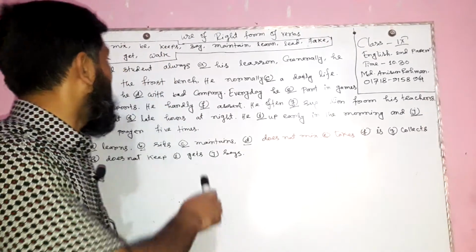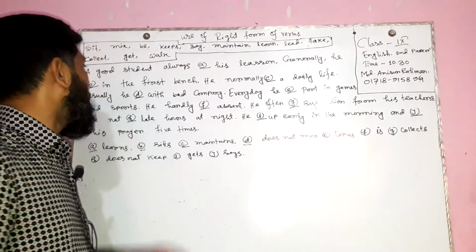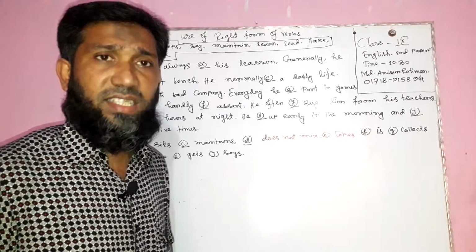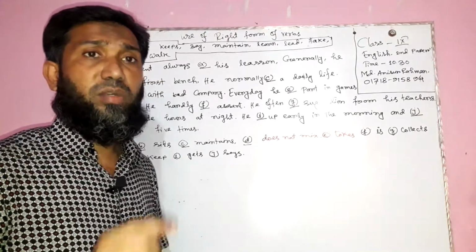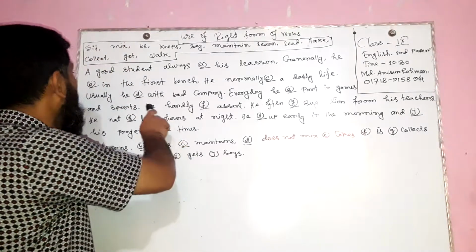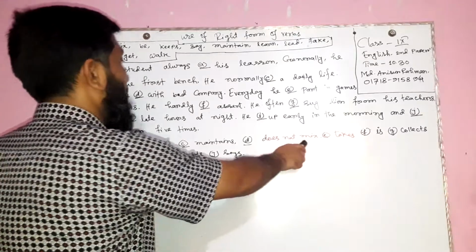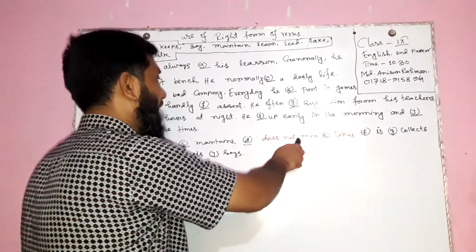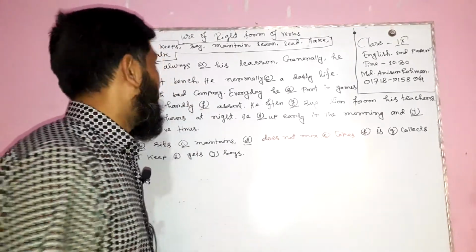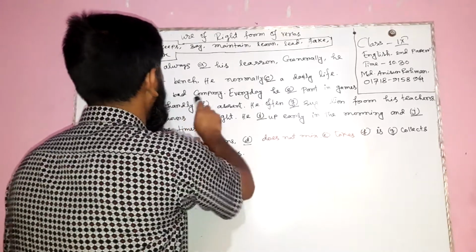So of course we will use here do or does as an auxiliary verb because of the third person singular number. In this case we use the auxiliary verb does and add it with not, because this word requires the negative form. So here we need to use the negative form, so doesn't mix. Mix is the main word and main verb, and added with doesn't, it is the negative form. He doesn't mix with bad company.